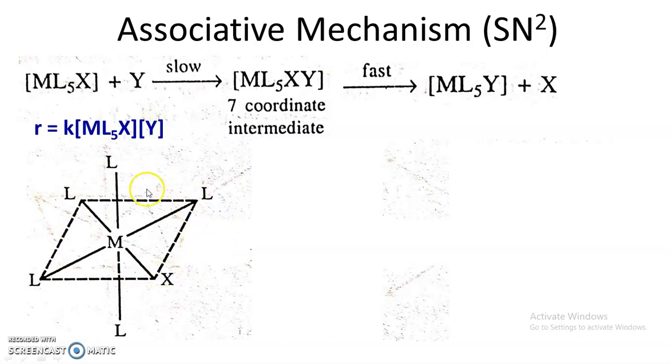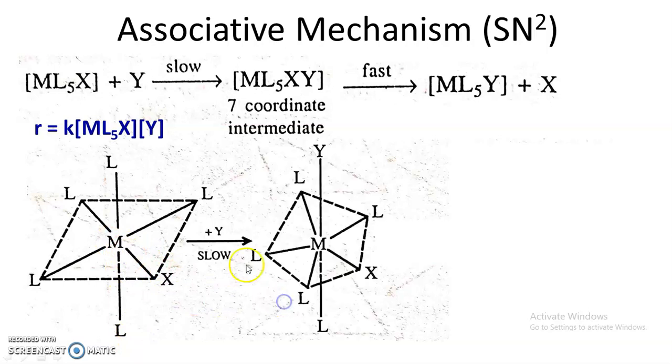So consider this is the octahedral complex, the metal is at the center, with 4 ligands occupying the same plane of the octahedron in this regular octahedral geometry, one ligand above the plane and the other below the plane. As soon as Y is added or allowed to react with this octahedral complex, slowly Y gets attached to the metal, and this is the formation of a new, unstable, 7-coordinate intermediate.